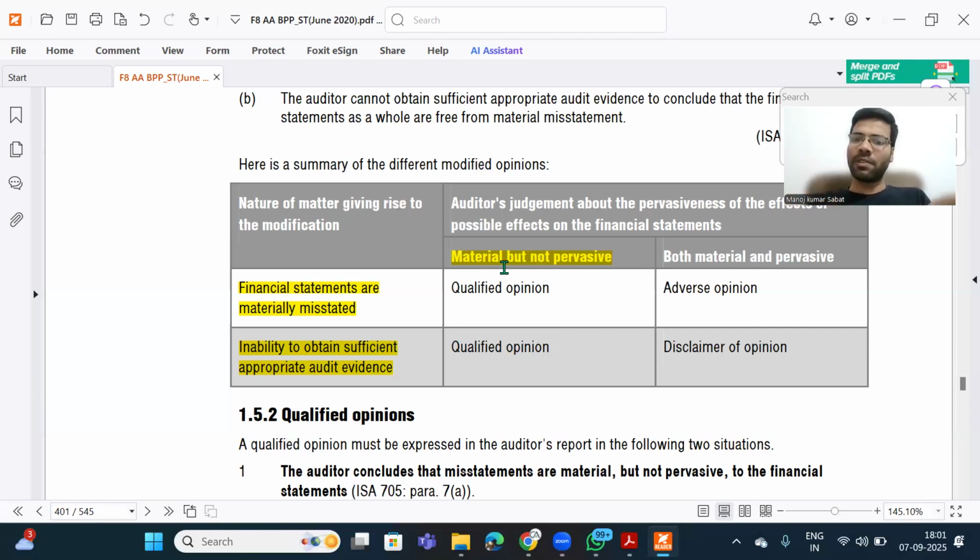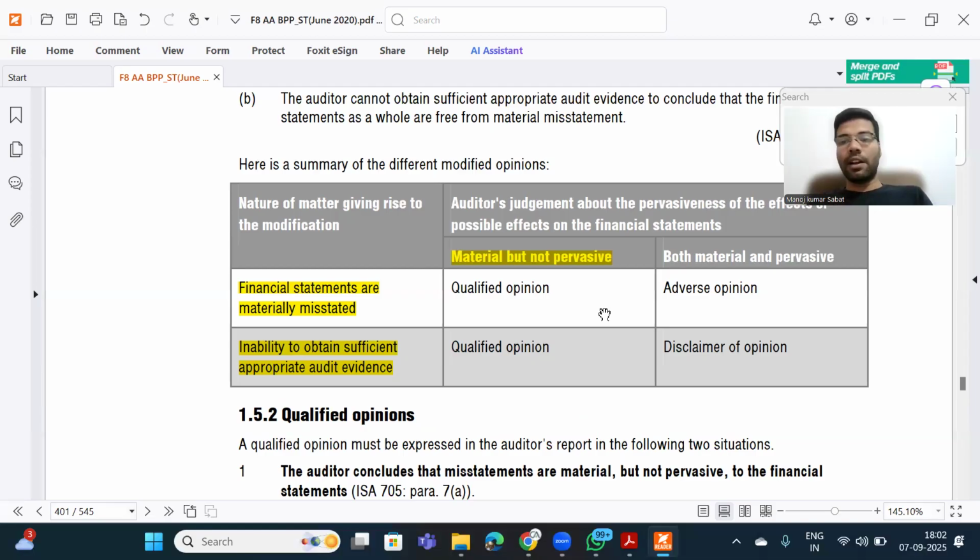It is material but not pervasive, right? Not pervasive means multiple accounts are not affected, the majority of the financial statements is not affected. Material misstatements are there, but it does not affect multiple accounts, it is not that significant, then we use the words "not pervasive". So whenever the auditor identifies misstatements which are material but not pervasive, and the auditor is unable to obtain sufficient appropriate audit evidence related to some matters whose possibility of misstatements is material but not pervasive, then he gives a qualified opinion. So a qualified opinion, you get in two cases, right?